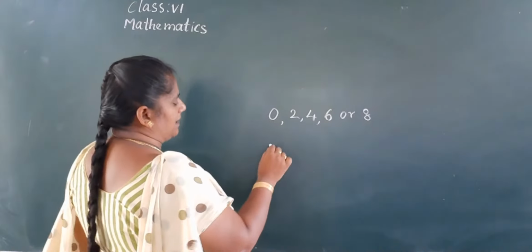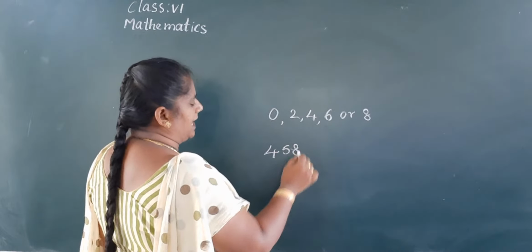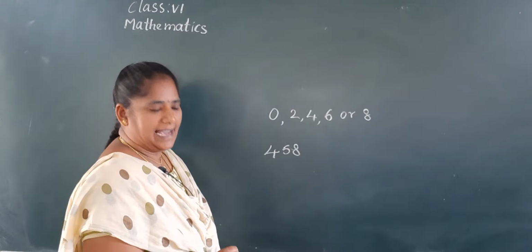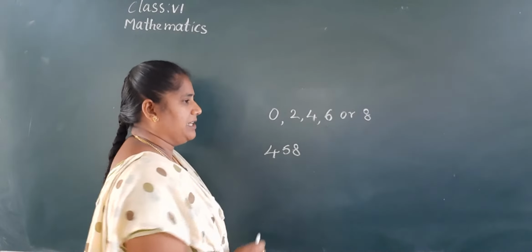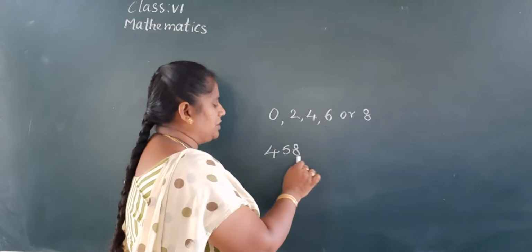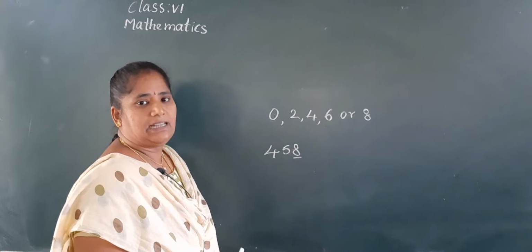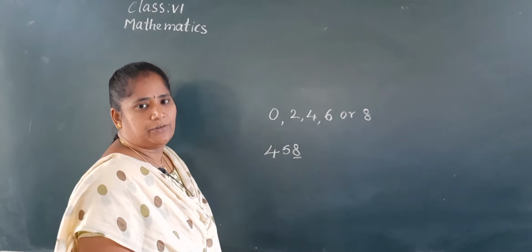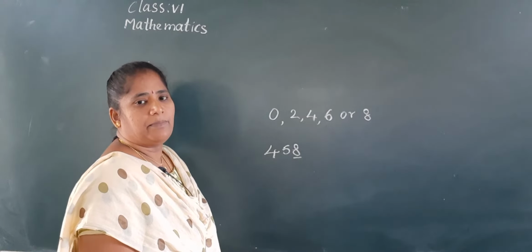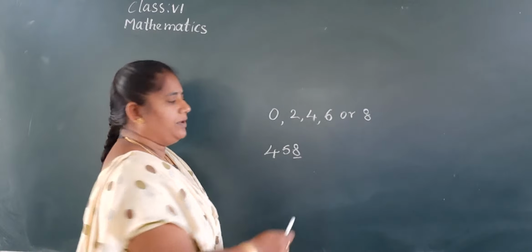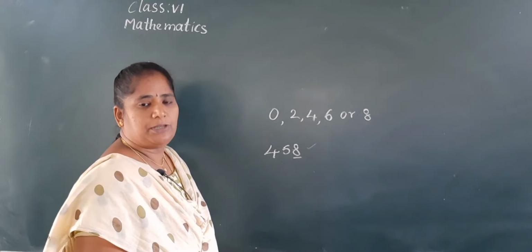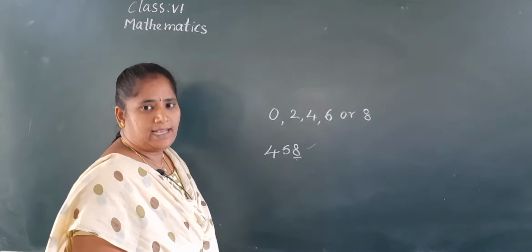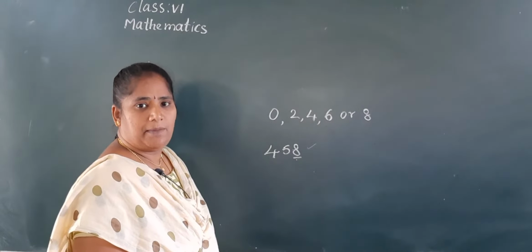Let us take one example, 458. Is it divisible by 2? How can we check? We are not doing the division here. Just simply check the digit in the ones place. Here 8 is there, so it is divisible by 2. So without actual division, by following the divisibility rules, we can say whether the given number is divisible by 2 or not.